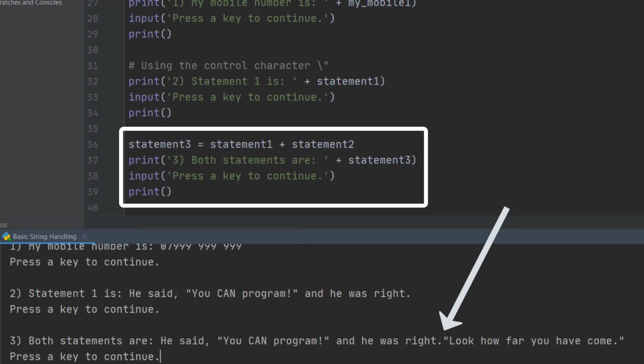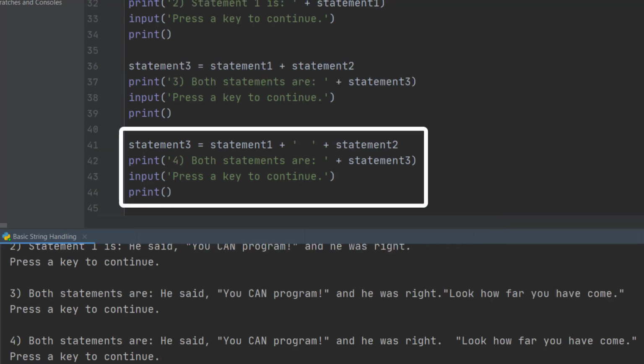That's fine, but notice that there are no spaces. It can't make sense of that. So therefore we can improve on this command in the following block of code. Here we've added a third string in the middle, a string that contains some spaces. So now statement 3 is statement 1 plus some spaces plus statement 2. And the output shows that you can now get properly formatted text. The sentences are as you'd expect to find them if you were reading typed text.